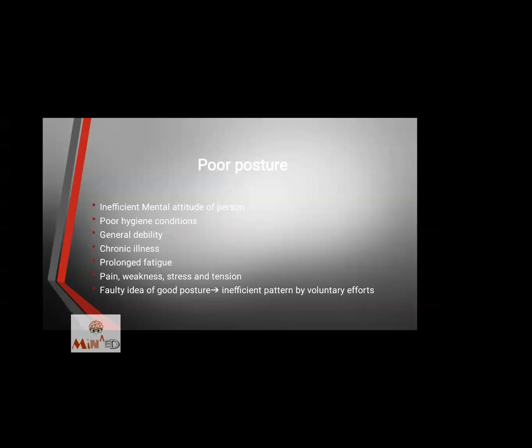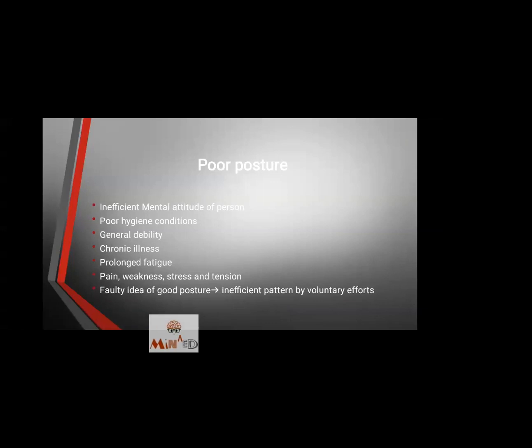Now, chronic illness: already having an illness for a longer period of time. Prolonged fatigue: if I'm very tired, I won't stand upright. I'll just slouch my back, hang my arms, that way I'll stand. But if I'm very energetic, I will stand upright. If I'm very fatigued, I will stand slouched.